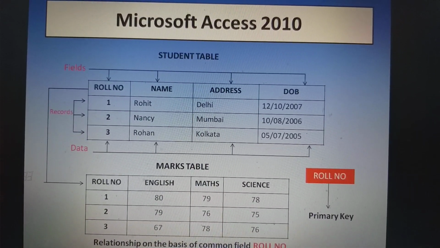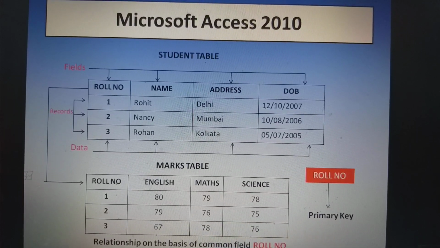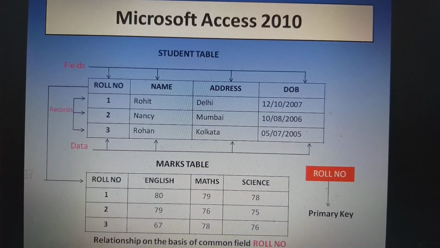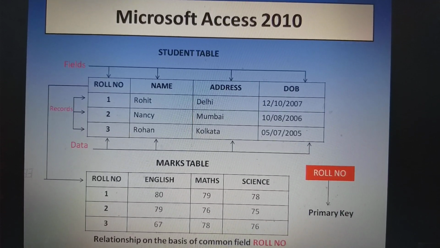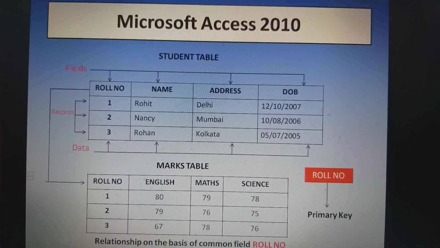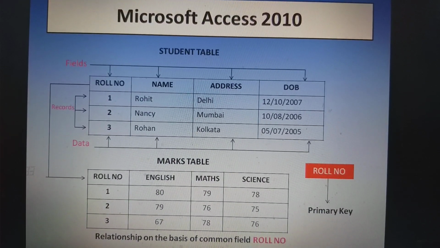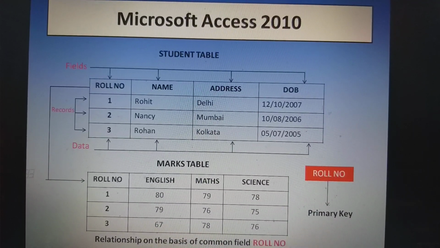Let us understand the concept of relationship with the help of an example. Can you say what is common in both the tables? The common field is roll number, which is unique to identify the records in a table, is known as primary key. In the diagram, student table contains information about students' roll number, name, address, and date of birth.